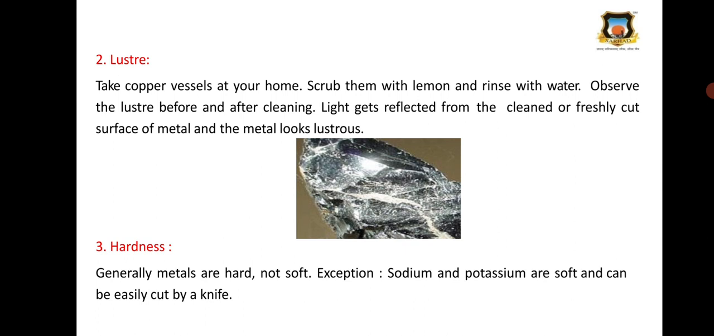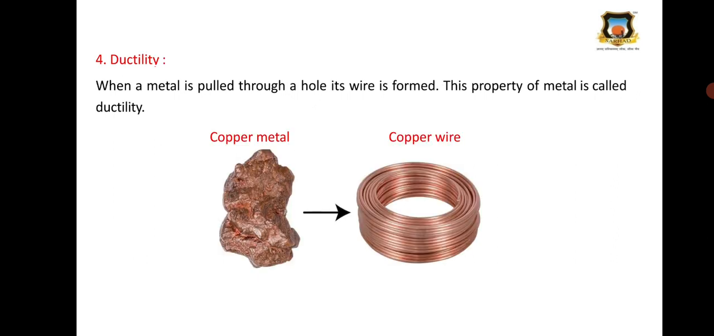Here you can see the metals have luster. Then hardness: generally metals are hard, not soft. The exceptions are sodium and potassium, which are soft. Metals are ductile. That is the way we can draw wire from these metals. When metal is pulled through a hole, a wire is formed. This property of metal is called ductility. Here you can see we can make wires from copper metal. That is copper metal and copper wire.